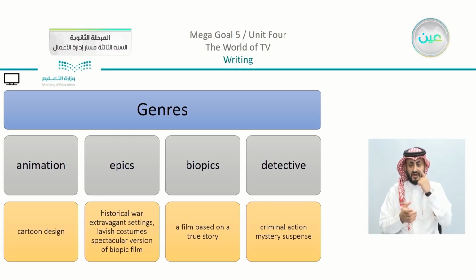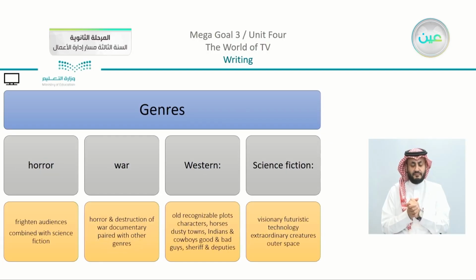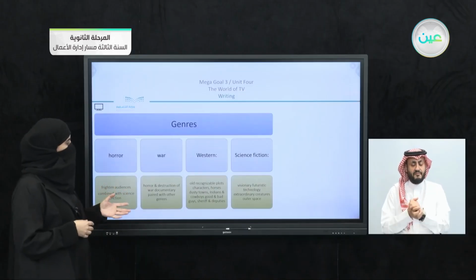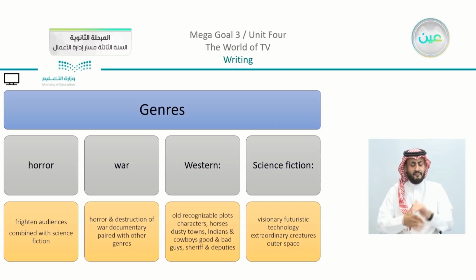We have also detective, as we discussed many times. Criminal, action, mystery, and suspense are all associated with the genre of mystery, the detective stories. Leading us to horror. Now we have frightened audiences, combined with science fiction sometimes. We have war. There is something about horror and destruction of war, documentary paired with other genres. Western, there is something about old recognizable plots, as we said, cowboys, Indians, horses, and so on. And we mentioned at the very end science fiction, which is visionary futuristic technology, extraordinary creatures, and outer space.